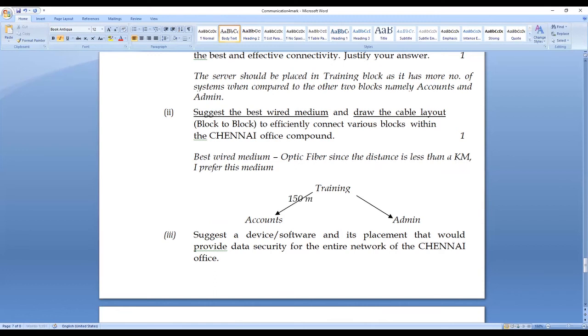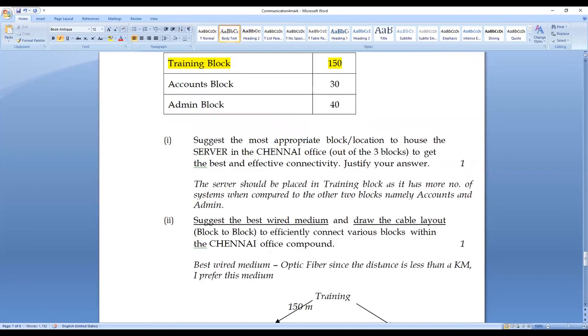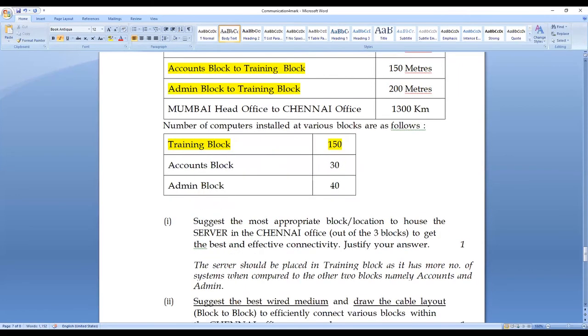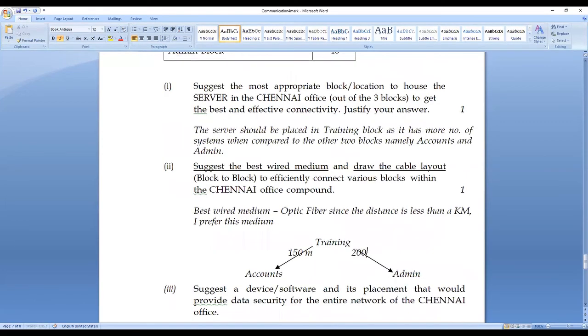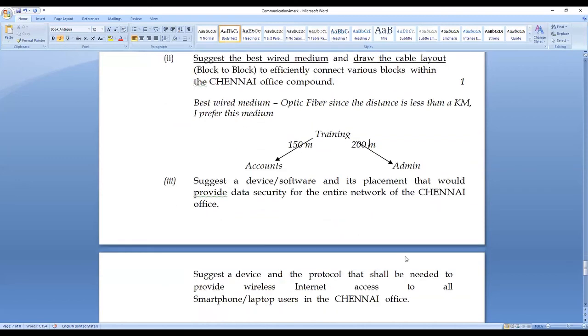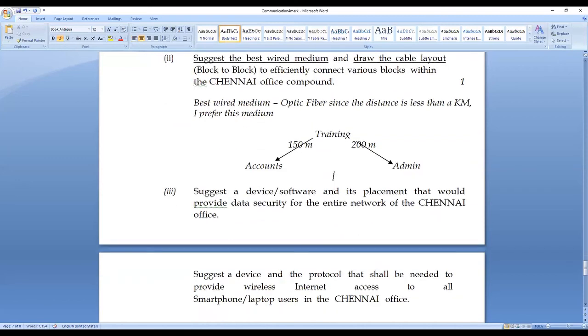With respect to the other one, admin to training is 200 meters. So this we have drawn. The other things I have asked you to write now: the topology is star topology I have adopted. And the cable layout network is a LAN network.